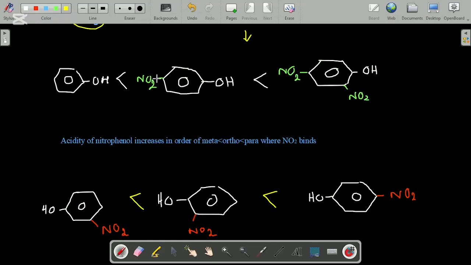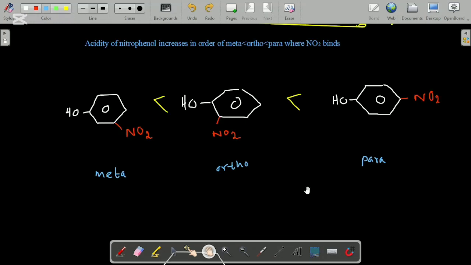Now let's see what happens if a ring deactivating group is fixed to the benzene ring. A ring deactivating group draws electrons from the benzene ring, which makes this process very easy, and releasing H plus becomes very easy. So the more ring deactivating groups fixed to the benzene ring, the more the acidity will increase. To this side, acidity will increase.